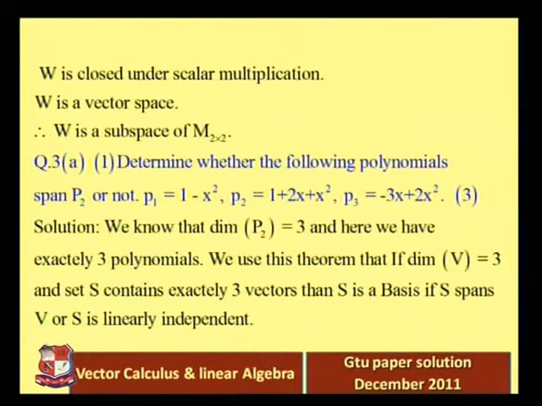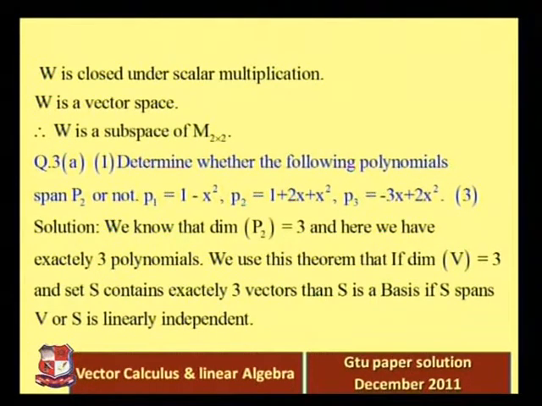So here we have exactly 3 polynomials, and we use this theorem appropriate to this example. If the dimension of V is equal to 3 and S contains exactly 3 vectors, then S is a basis if S spans V or S is linearly independent.